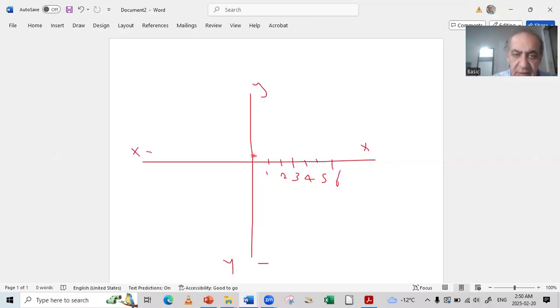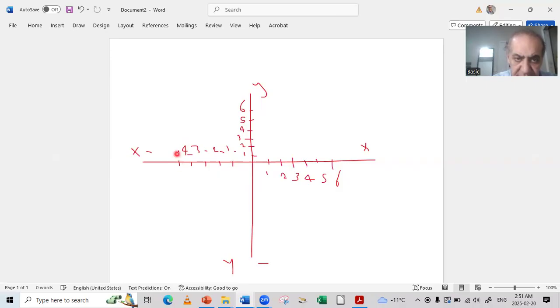And here, same thing. 1, here 2, here 3, here 4, here 5, and here 6. And here is minus 1. Here is minus 2. And here is minus 3. And here is minus 4.